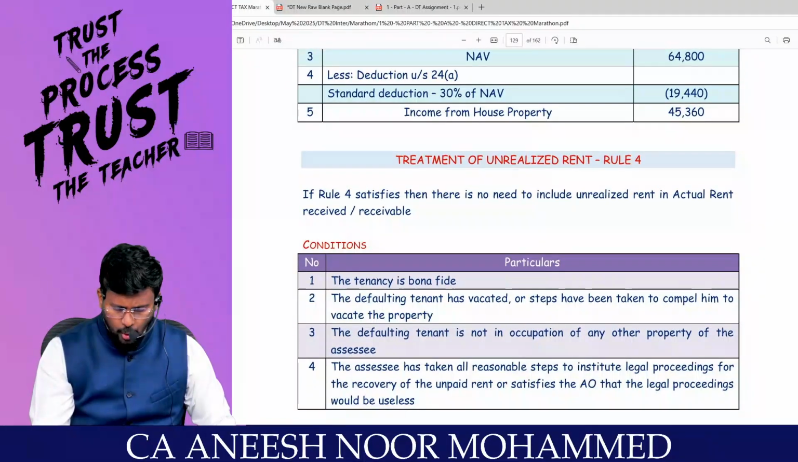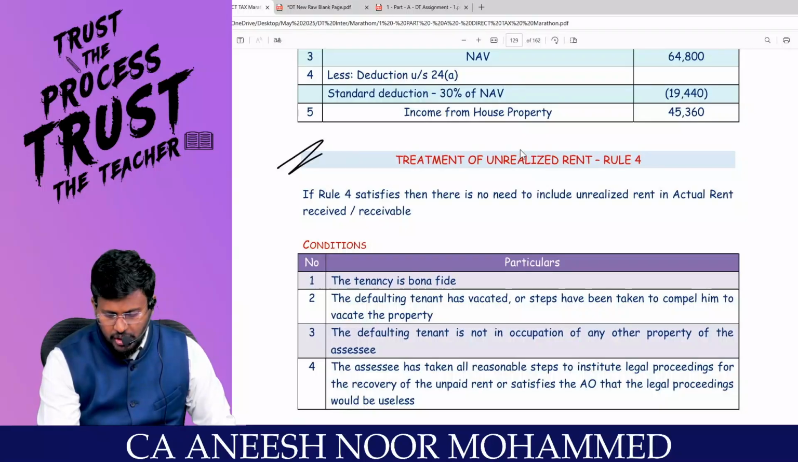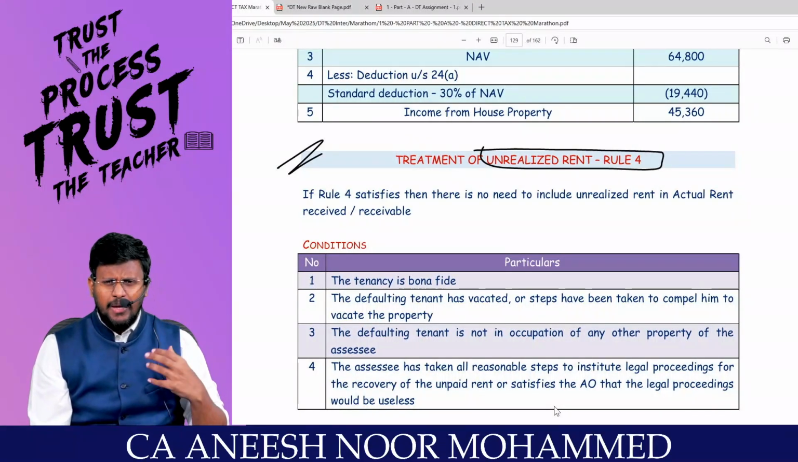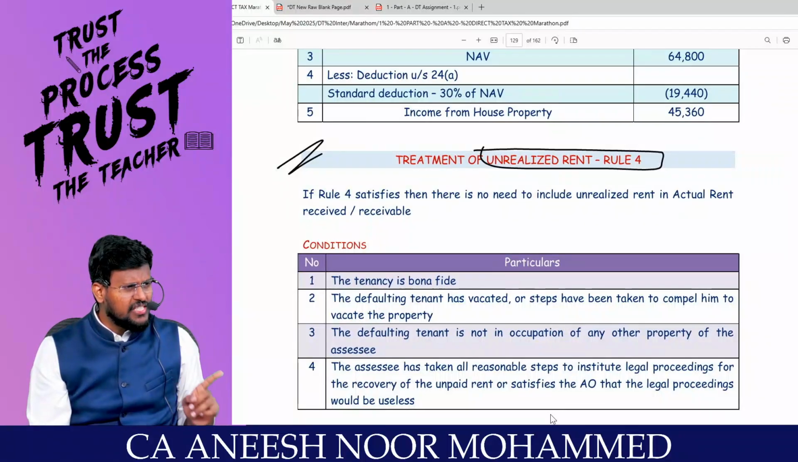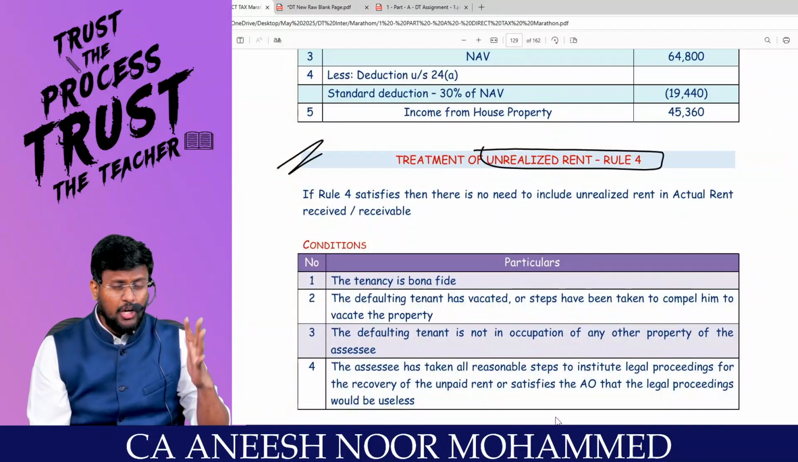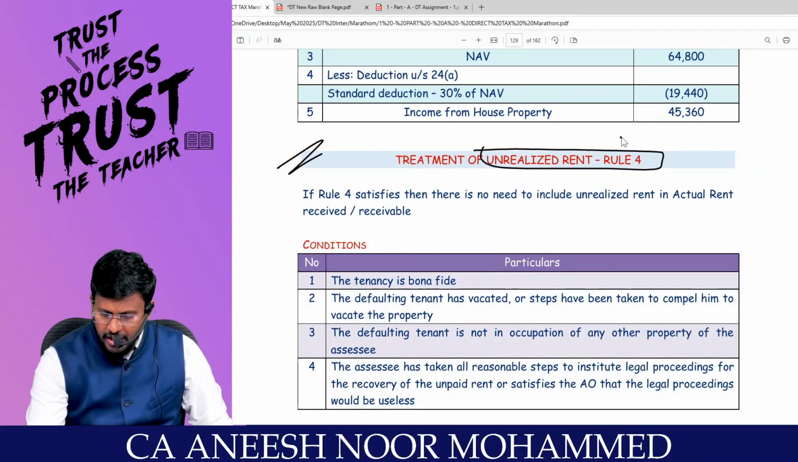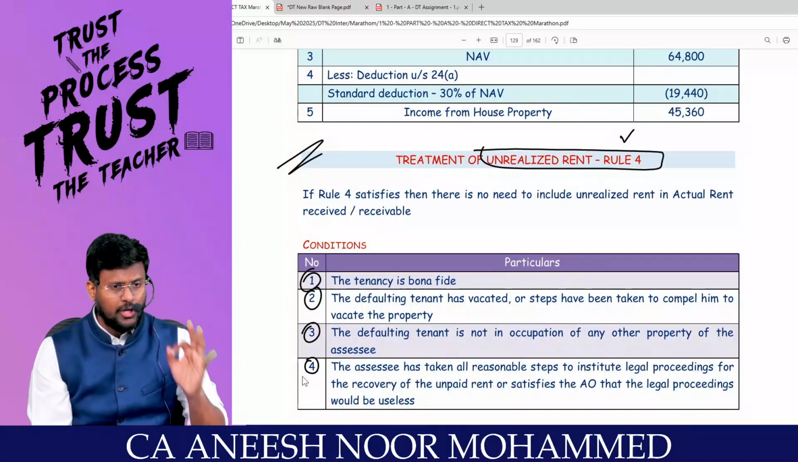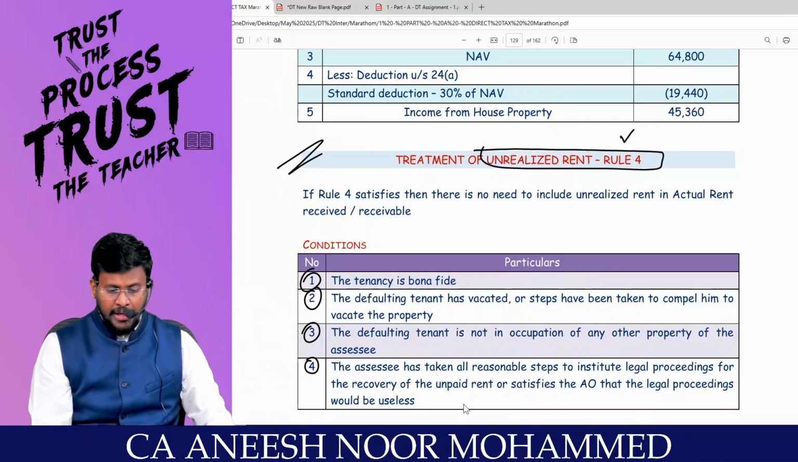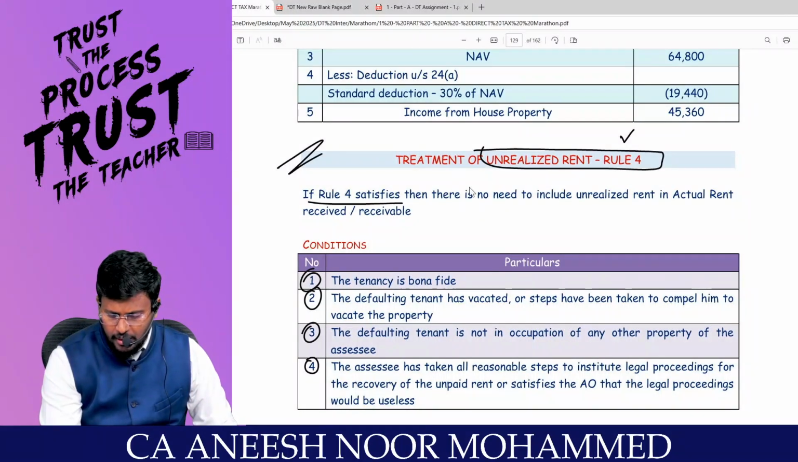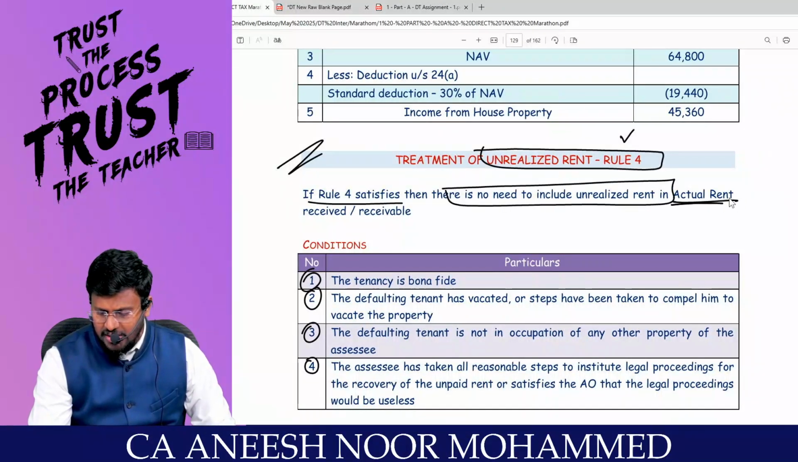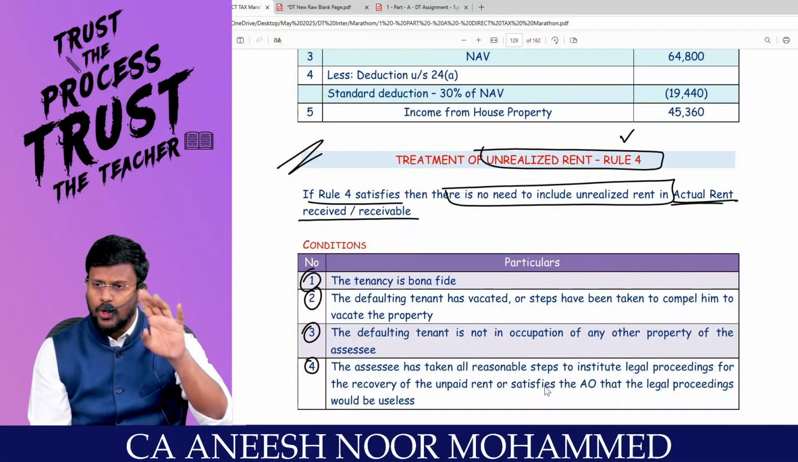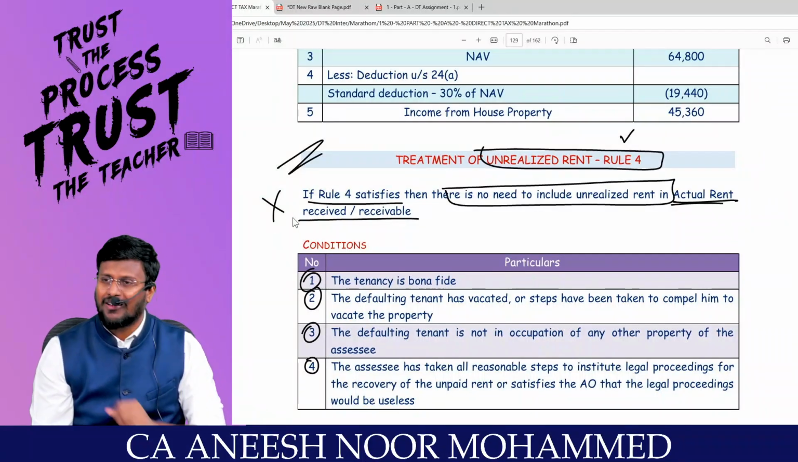That's it. So the next concept is called treatment of unrealized rent. Sometimes I may let out the property. The tenant may be situated in that building, but he will not pay the rent. Then we have to check rule number 4 conditions. If rule 4 is satisfied, then there is no need to include unrealized rent in the rent received or receivable. That means if you are satisfying rule number 4, no need to pay tax for the unrealized rent.